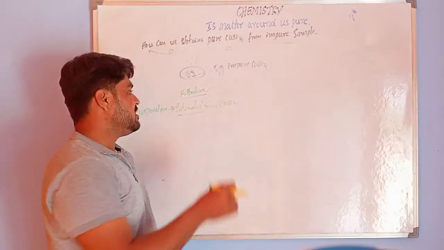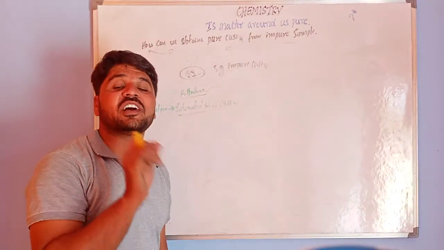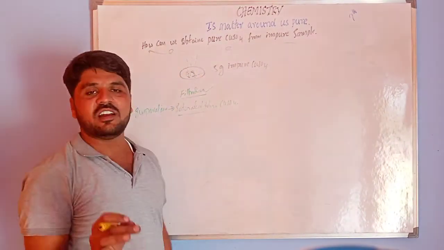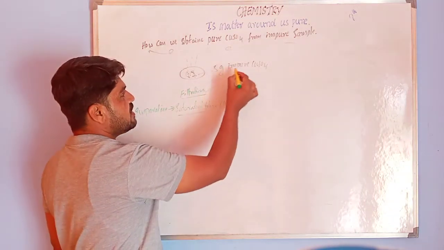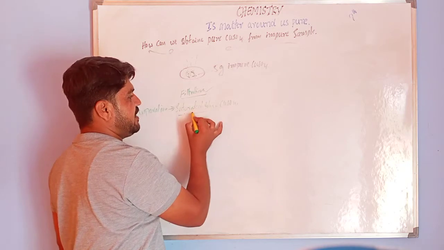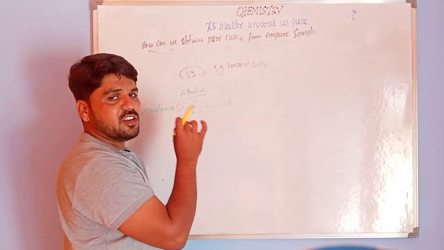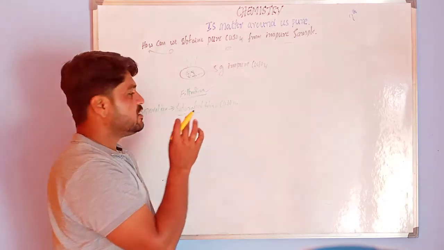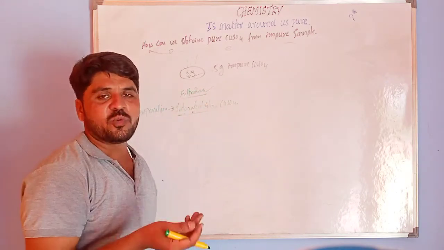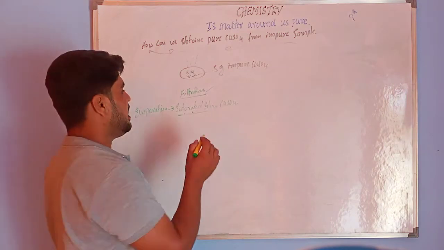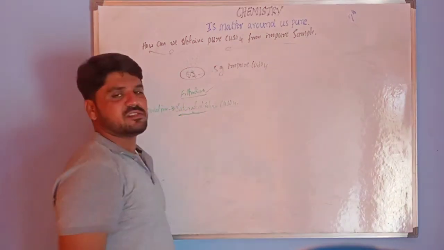Saturated means a solution highly containing solute, that is, the percentage of copper sulfate is high. No more solute can be dissolved. That is what we call a saturated solution.